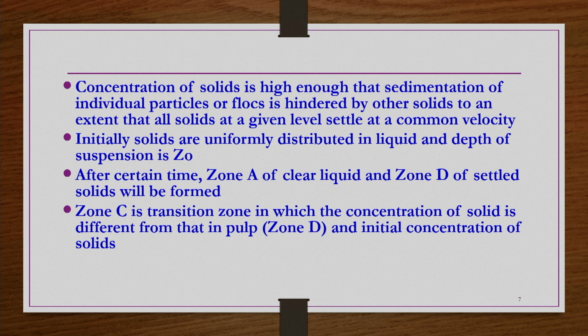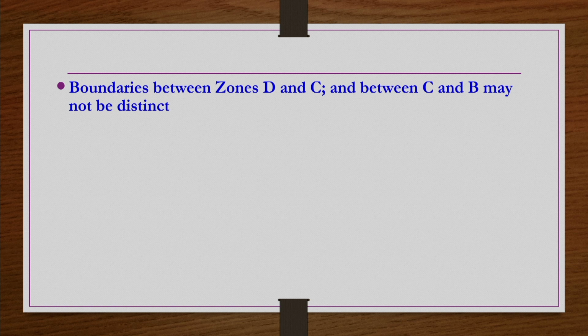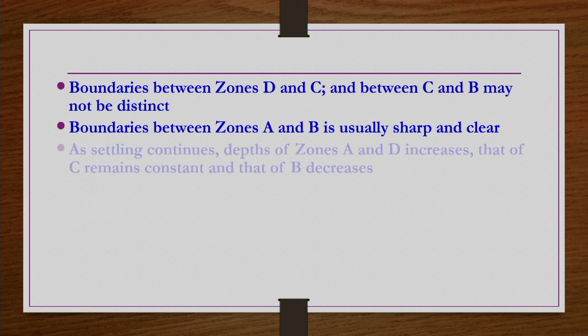Zone C is a transition zone in which the concentration of solids is different from that in pulp zone D, and then the initial concentration of solids is zone B. Zone B concentration is uniform and equal to that of the initial concentration of the suspension. Boundaries between zones D, C and B may not be easily distinguishable in general. However, the boundary between zones A and B is usually sharp and clear.